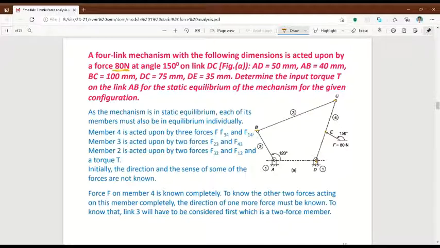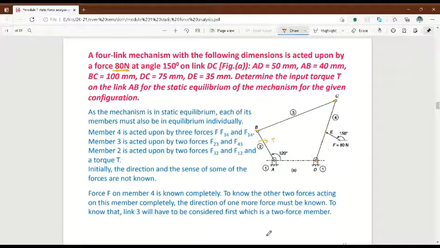So link AB is at static equilibrium. So determine the input torque. Since it is a crank, here they will give the input. So we have to find out this torque value. Okay, this is a question. So we are going to solve it. First of all, draw the space diagram. How to draw the space diagram is very simple.